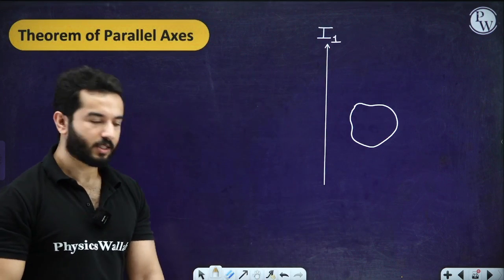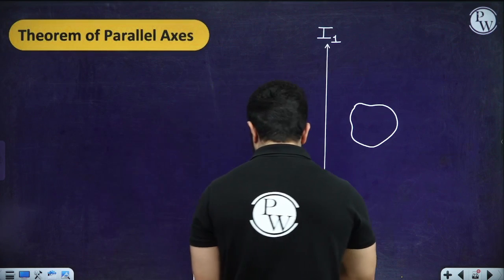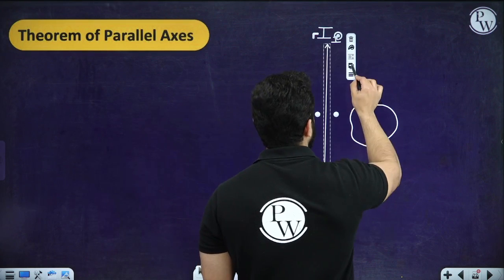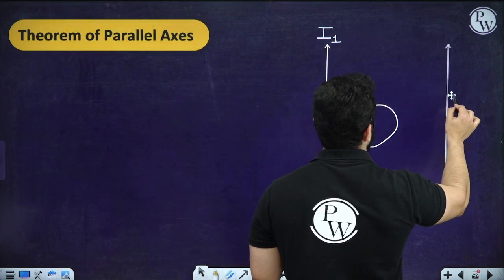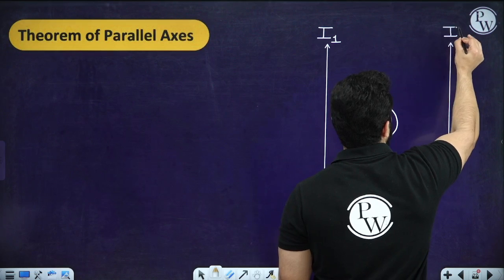Moment of inertia about this axis is I1. And we have another axis which is parallel to the former one, somewhere over here, and let's say this is I2.